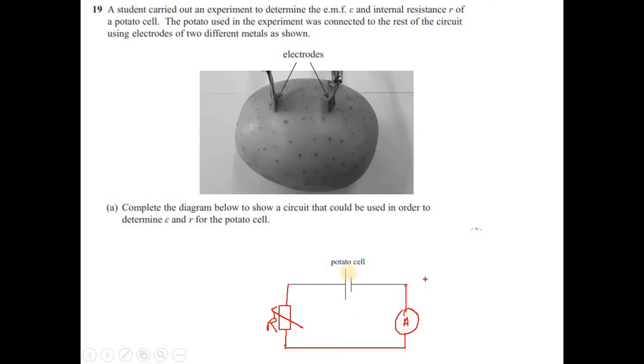And because we need to study the potato cell, we have to connect a voltmeter across the potato cell. So this is a circuit diagram we can use to find E and R of the potato cell.